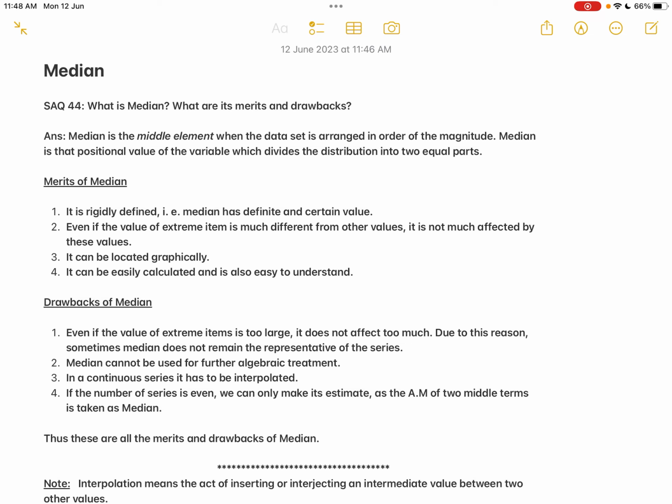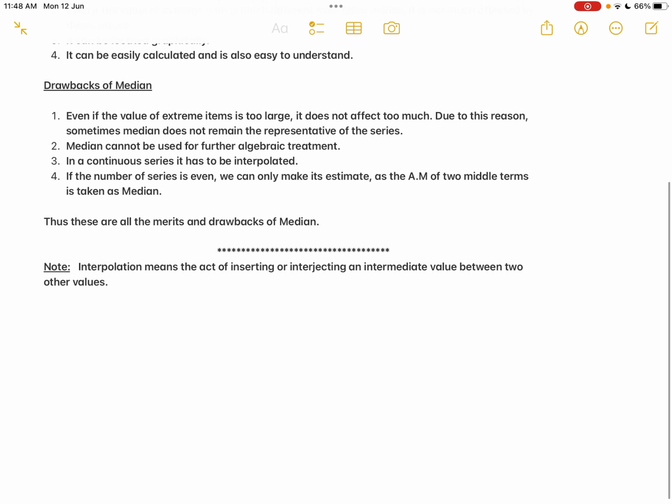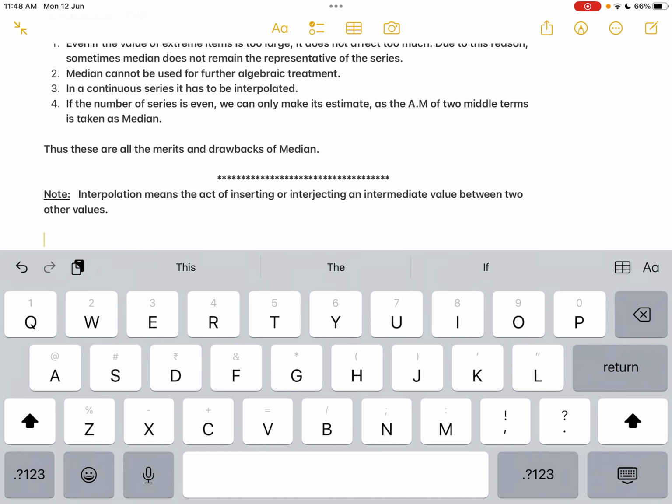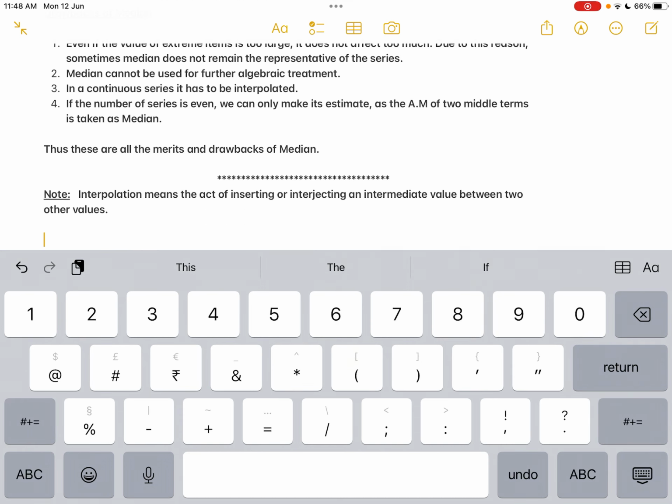Then the second one: even if the value of an extreme item is much different from the other values, it is not much affected by these values. So this is both the advantage as well as the disadvantage. Now what is the meaning of this? See, it is not affected by extreme values. Let me give you an example.